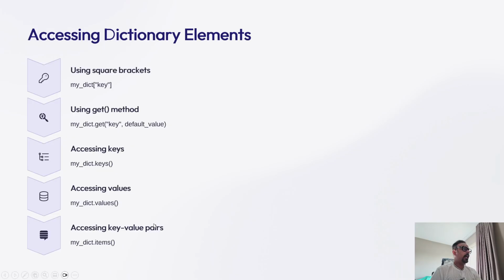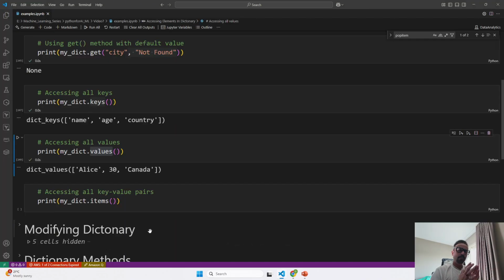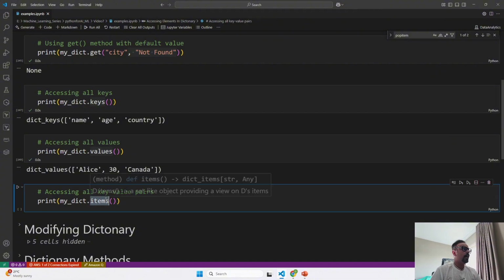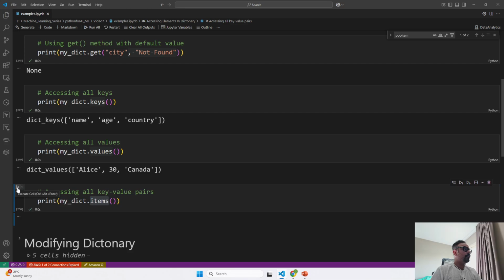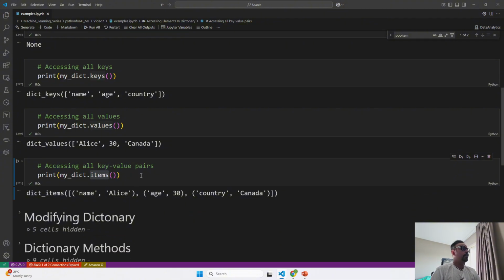Now going ahead, let's see the last one, when you have to get both of them together. Whatever key value pair is present inside your dictionary, to get all of them, you have to use the items method, by using which it will get you all of them. Whatever it is returning, it is returning as an iterable list which can be iterated by using a for loop. I will explain that. This is in the advanced part at the end of this video. I will go through that very quickly.